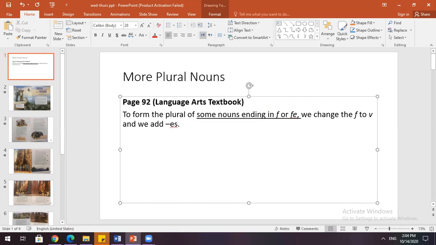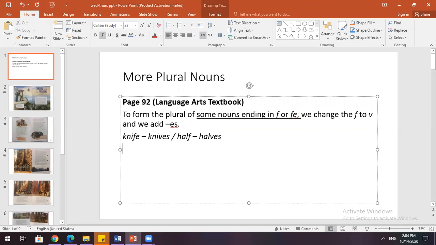Okay, what's an example of this? Like the word knife becomes knives, for example. Also, the word half becomes halves. So it's important to know these rules because many plural nouns have special rules.